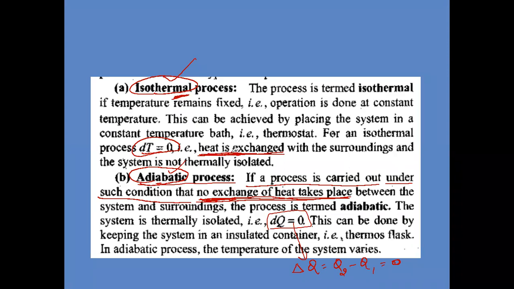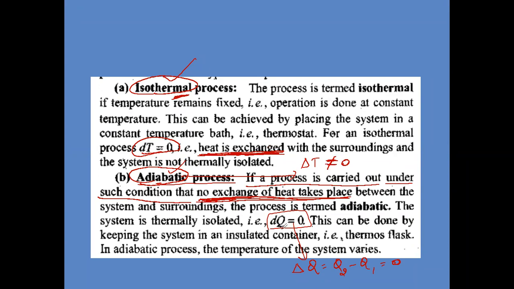So whenever heat is exchanged, the temperature of the system remains constant. Whenever there is no exchange of heat, the temperature will not be constant. So in the adiabatic process, delta T is not equal to 0.